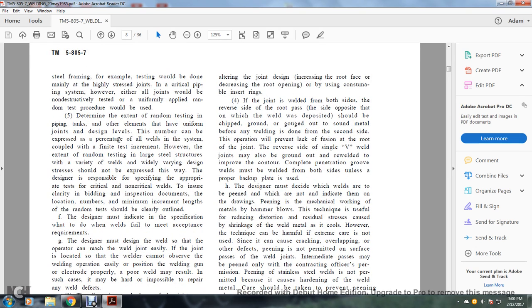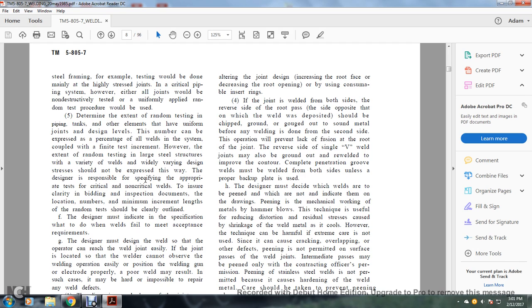5. Determine the extent of the random test in piping, tanks, and other elements that have uniform joints at the design level. The number can be expressed as a percentage of all the welds in the system coupled with a finite test increment. However, the extent of the random test of large steel structures varies with welds and widely varying design stressing, and should not be expressed in this way.